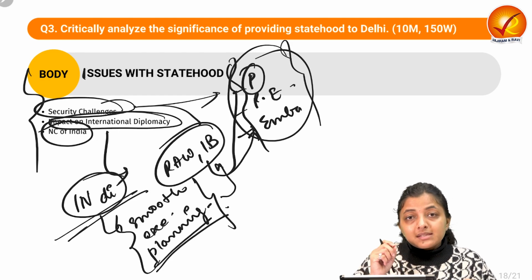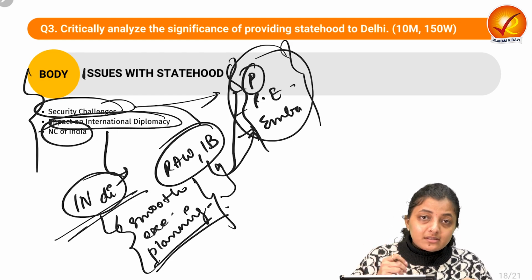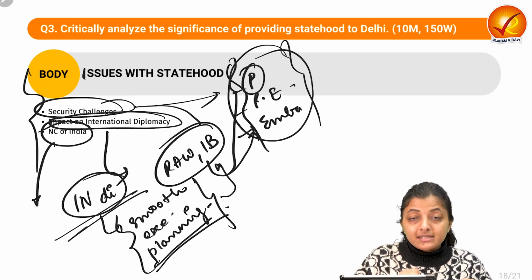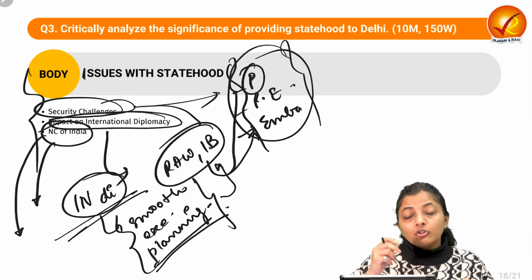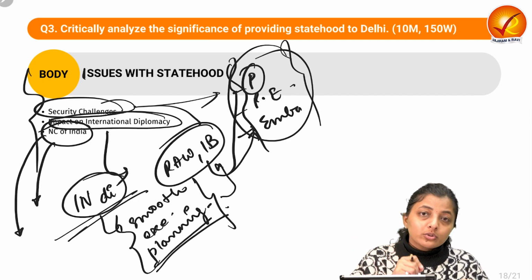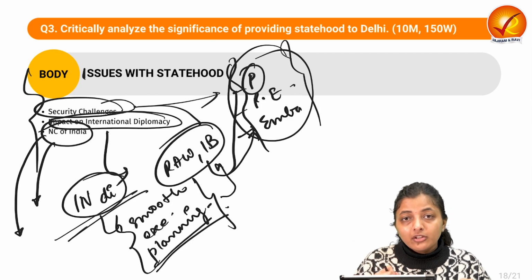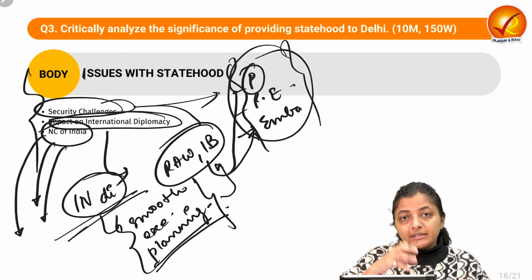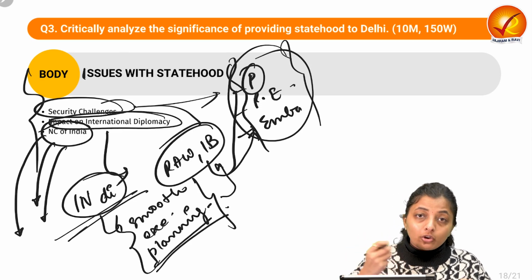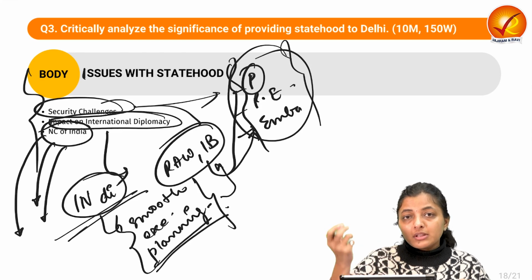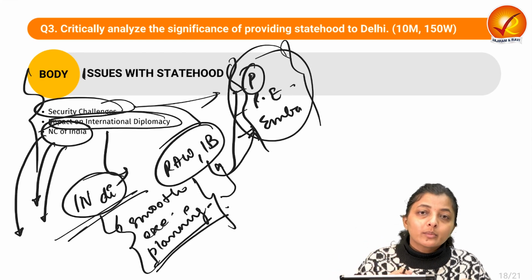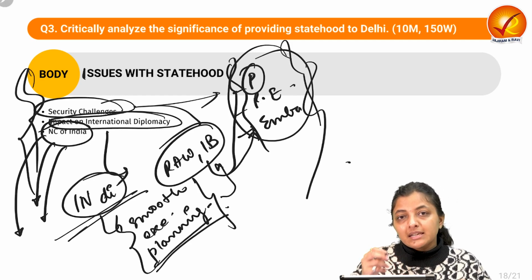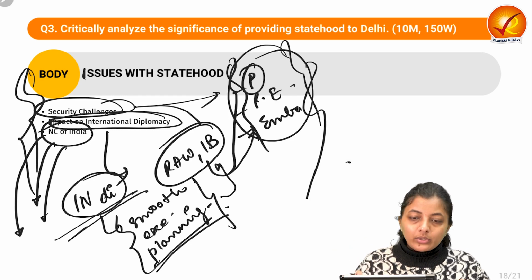Next is about the national capital. Delhi is for the whole of India. This is the national capital of India. This is not just for any state. So this is the national capital for all of the residents, not only for those who live in that particular city or city state like Delhi. If we give Delhi to some state as the authority of the state, all these privileges of residents from all over India will be compromised and will only create nuisances. So these are some issues related to granting statehood to Delhi.